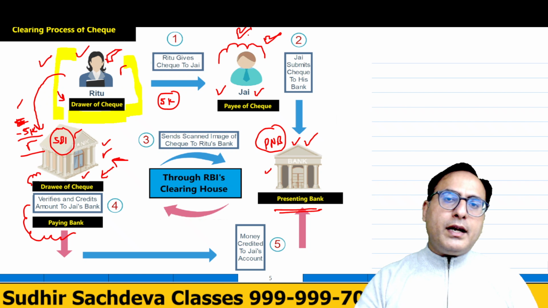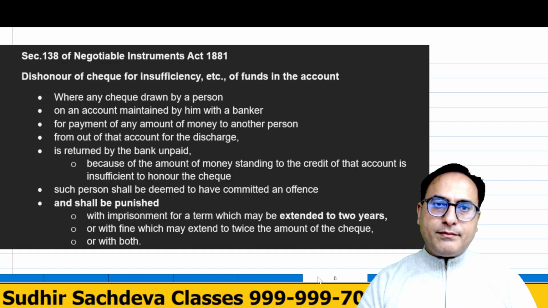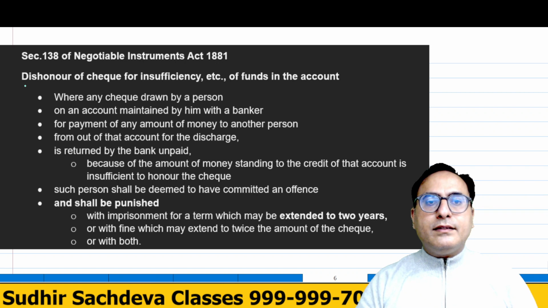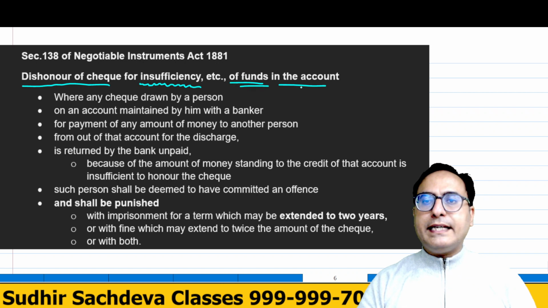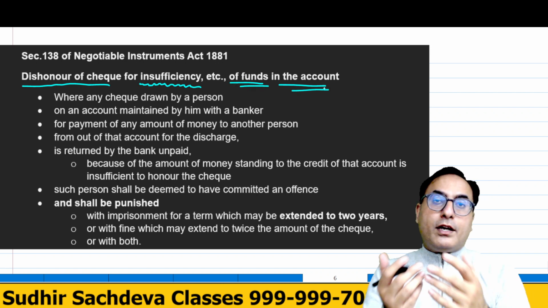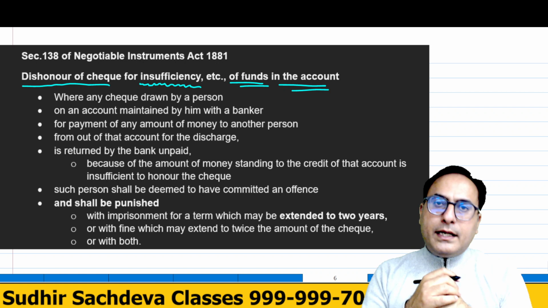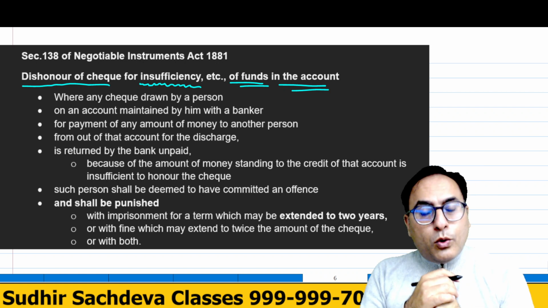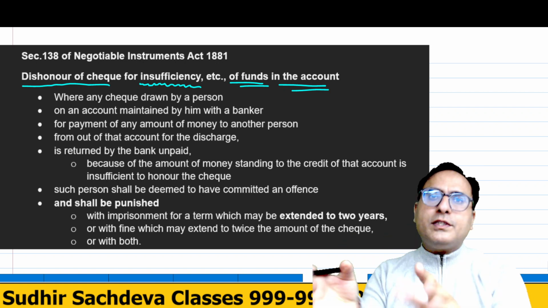The Negotiable Instruments Act says that there are cases where there is a possibility of dishonor of a check due to insufficiency of funds in the account. There were no sufficient funds in a particular account, but the holder of that account issues a check.